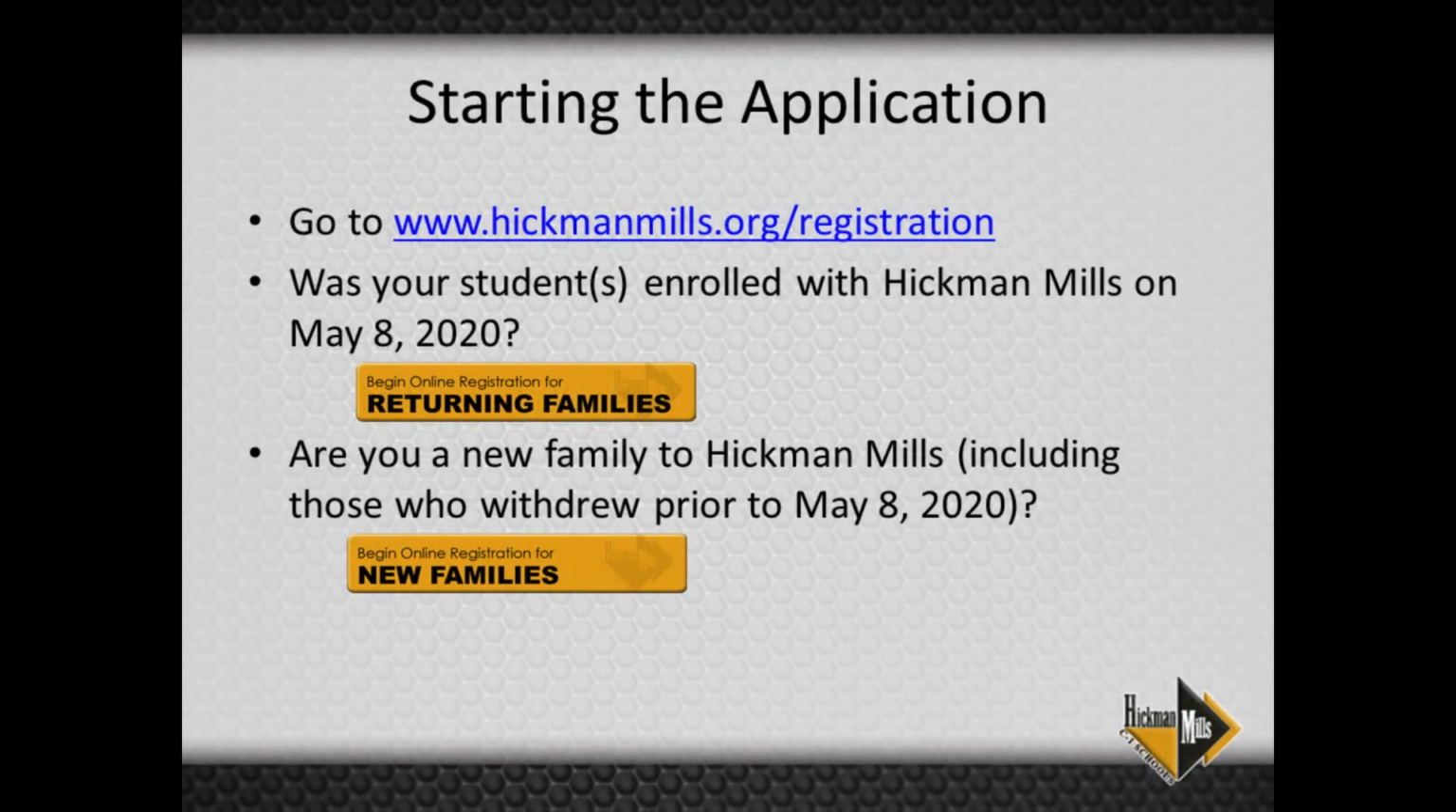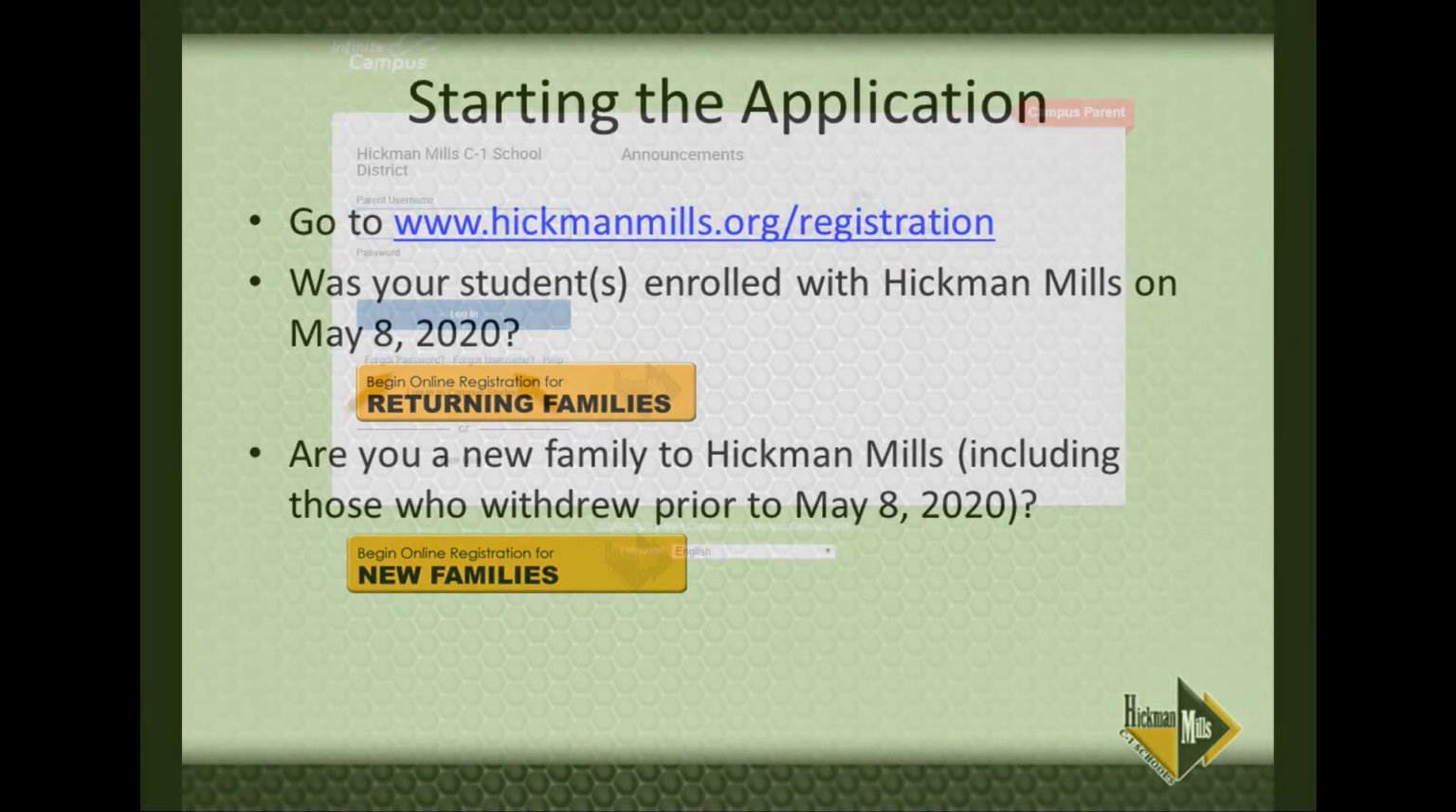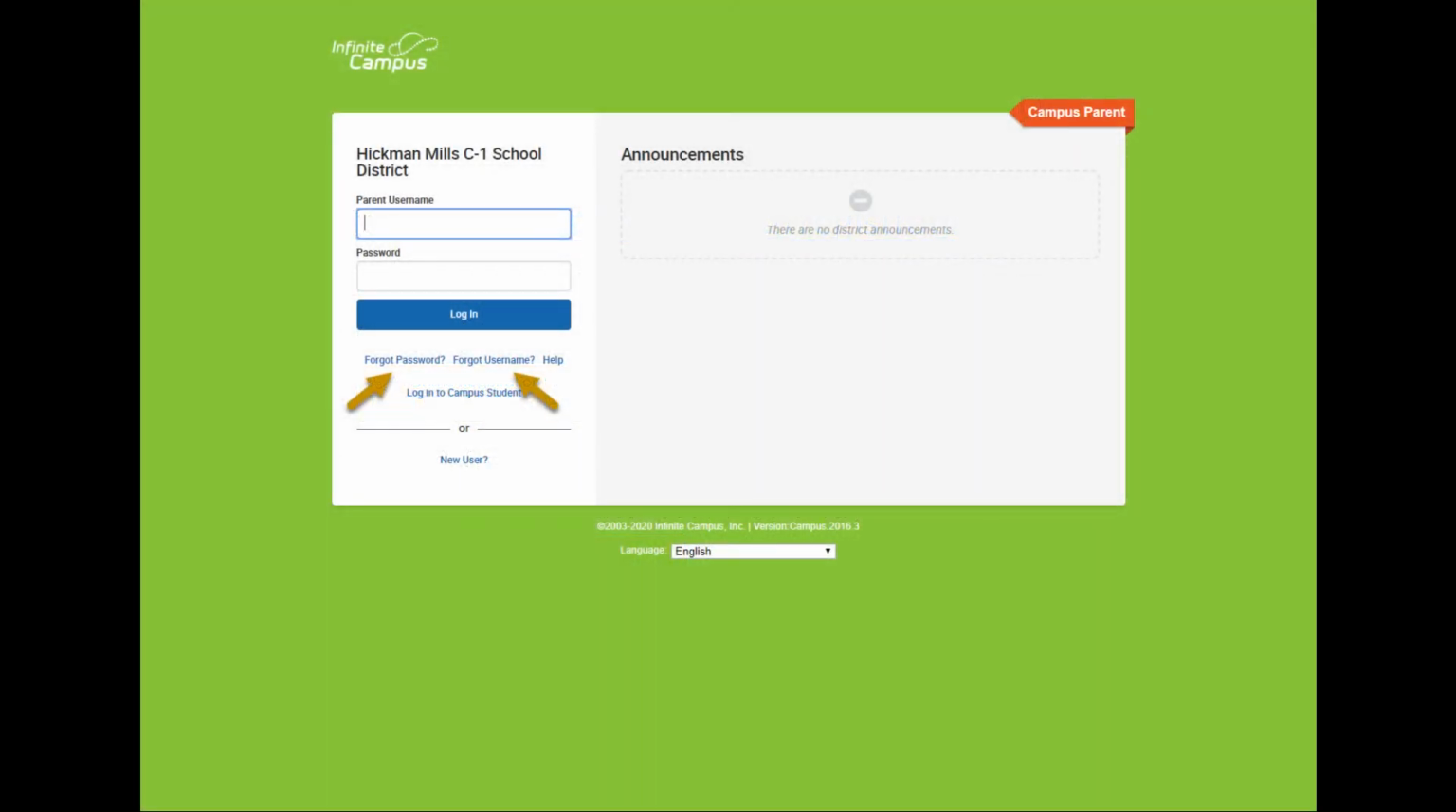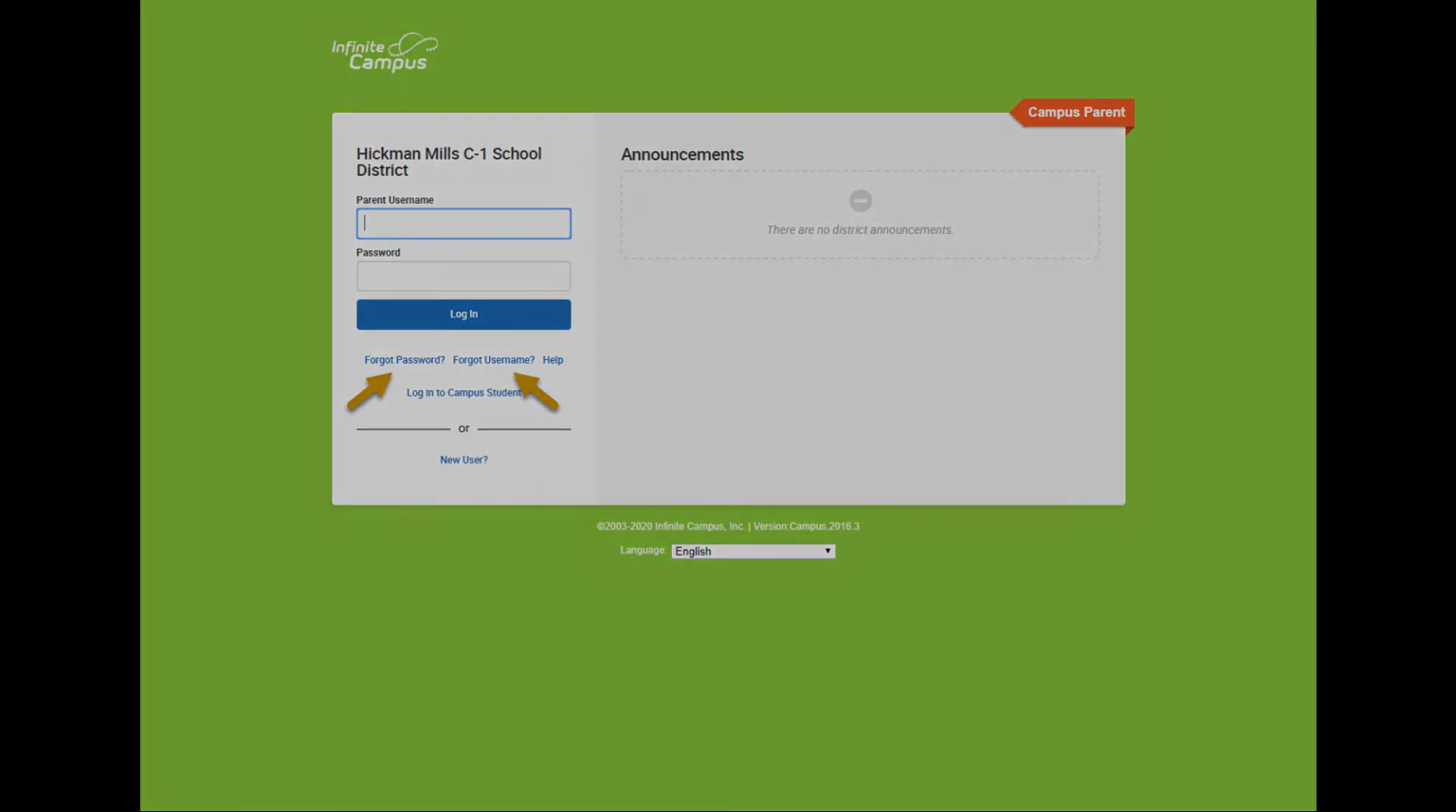To start your application, please go to www.hickmanmills.org/registration. If you are a returning family, you can access your annual online registration with your parent portal account login and password. You are considered a returning family if you had at least one student enrolled in the Hickman Mill School District on May 8th, 2020. Please use the returning family link at the web address provided. If you have forgotten your username or password, you can use the links below the login button to recover them.